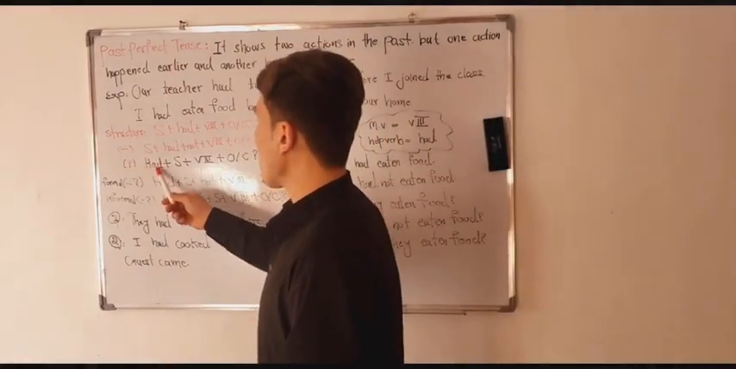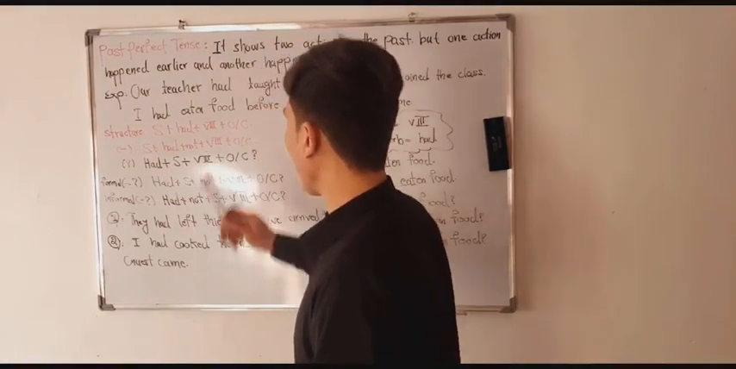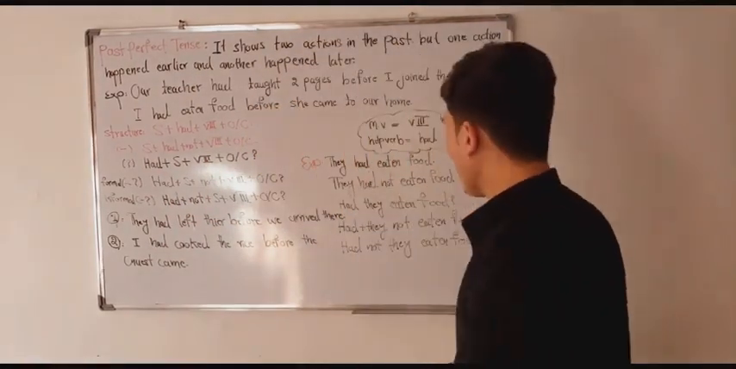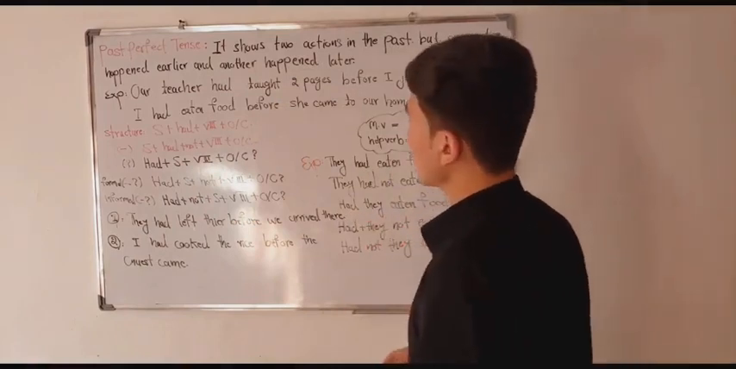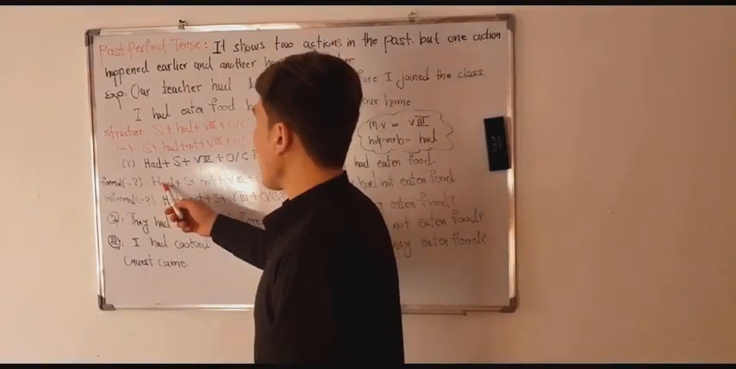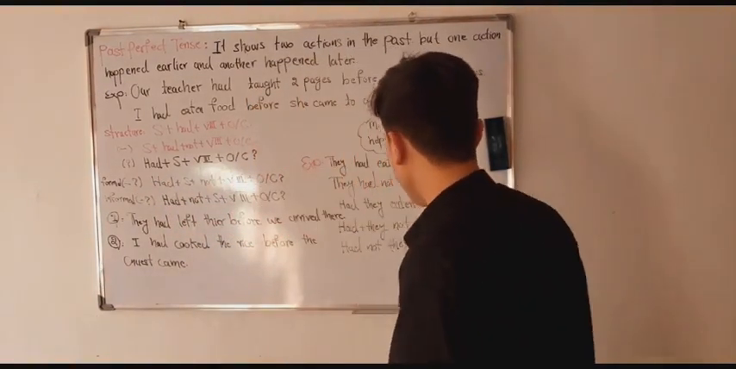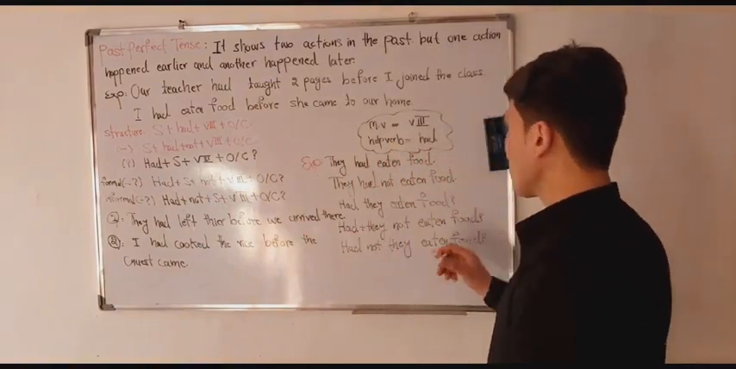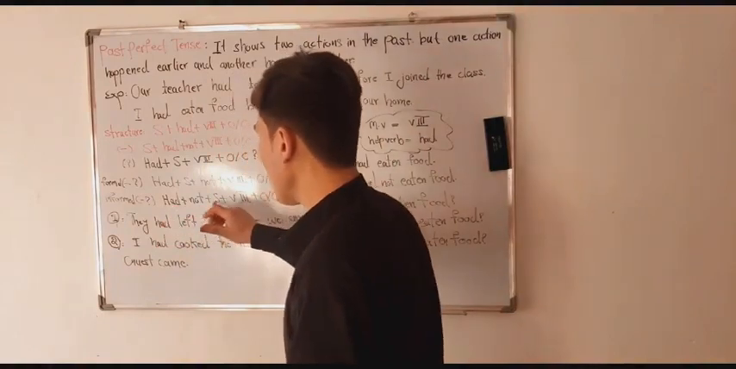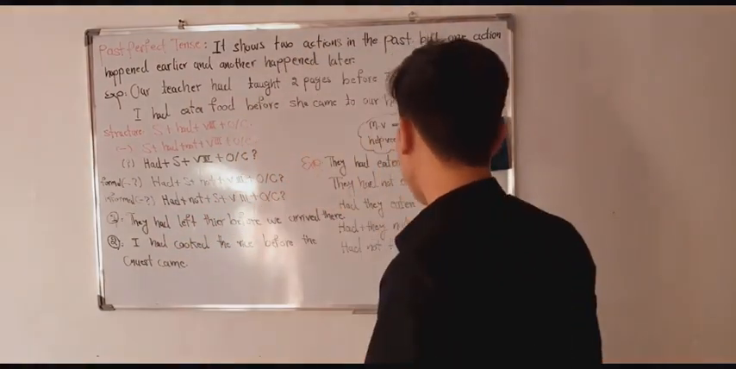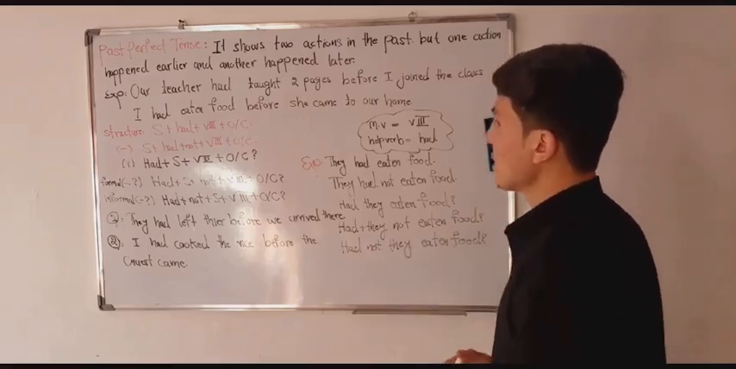For the question form, we just bring had to the beginning of the sentence: had plus subject plus third form of the verb plus object or complement. And here's the example: had they eaten the food? For negative interrogative: had plus subject plus not plus third form of the verb plus object or complement. Had they not eaten the food? Negative interrogative, informal one: had plus not plus subject plus third form of the verb plus object or complement. Had not they eaten the food?